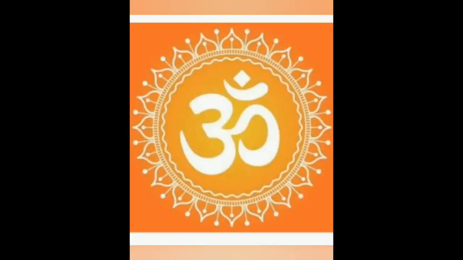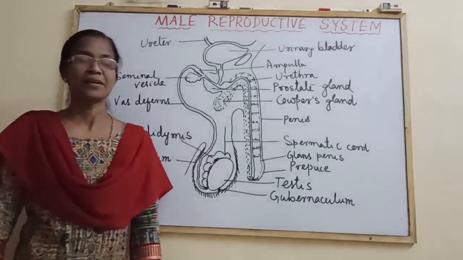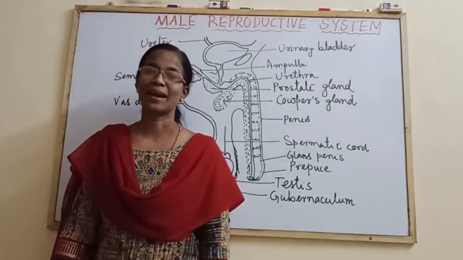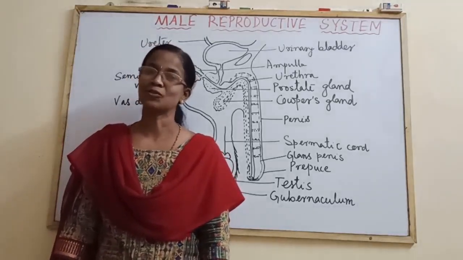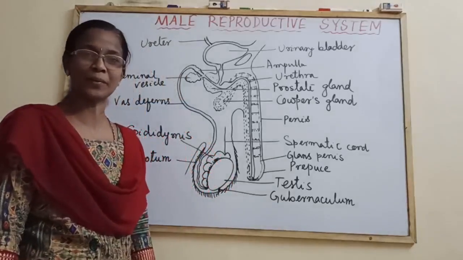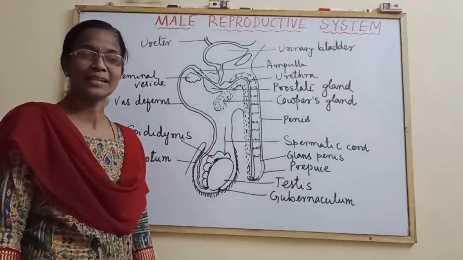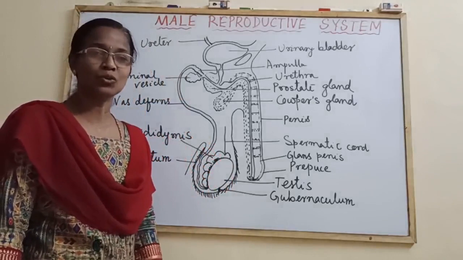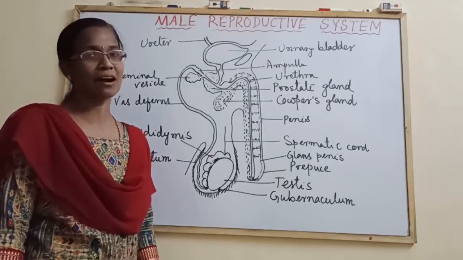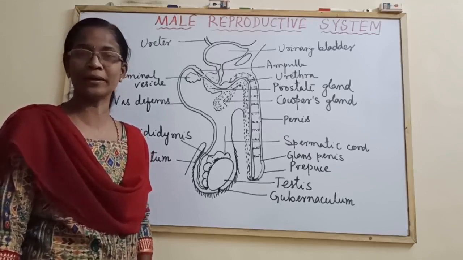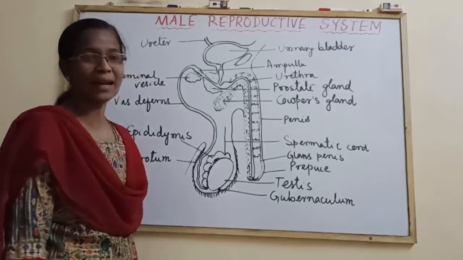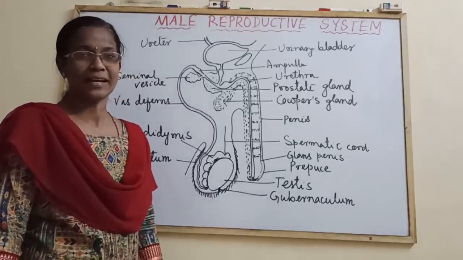Santi. Good morning, students. Today is our first revision class, and in this class we have decided to discuss the male reproductive system and female reproductive system. These two are important long questions for these exams and for the council exams you are going to appear in 2021. Now come to the first, male reproductive system.